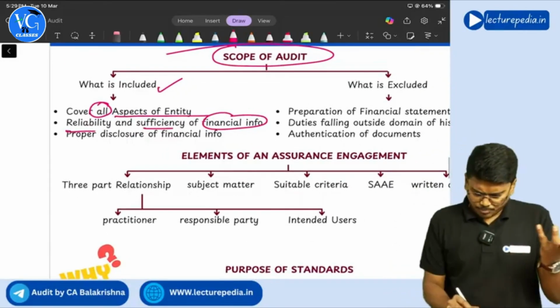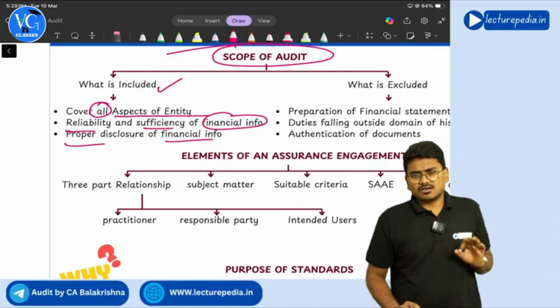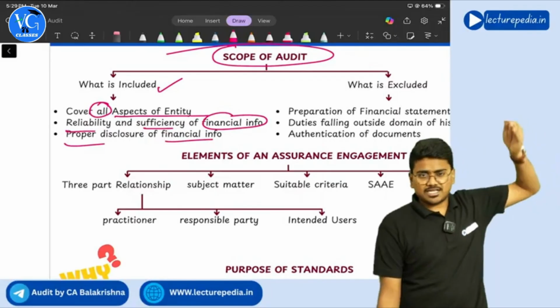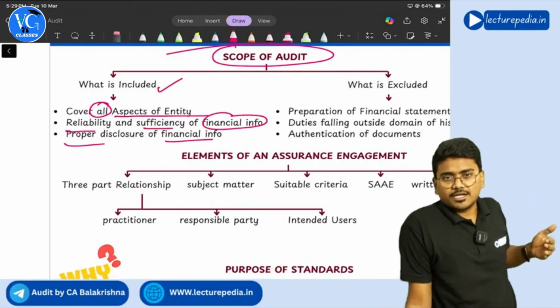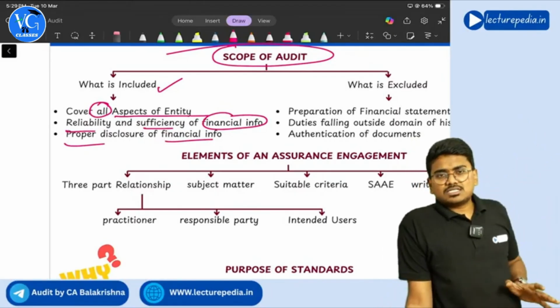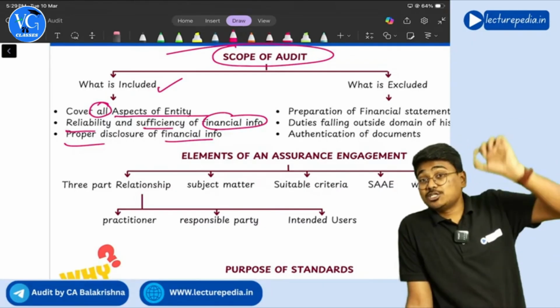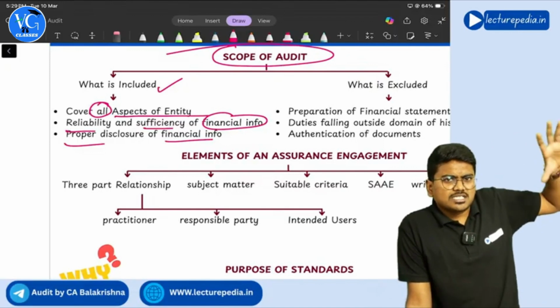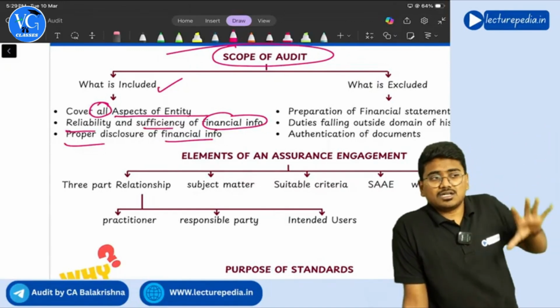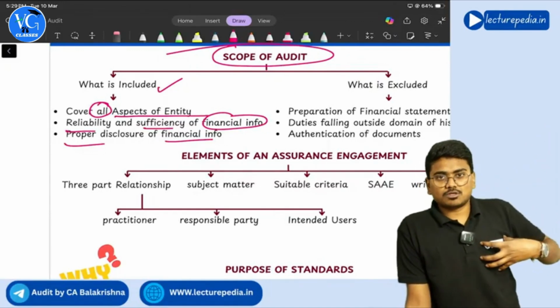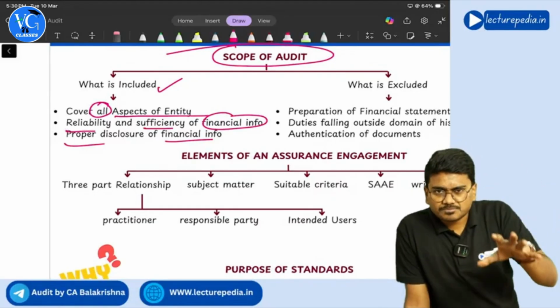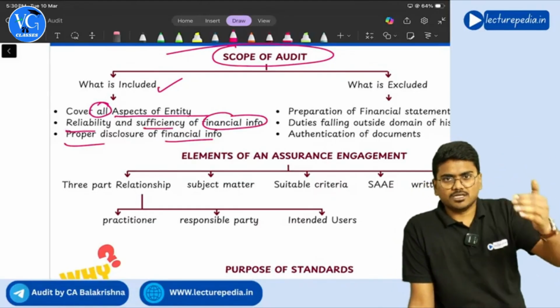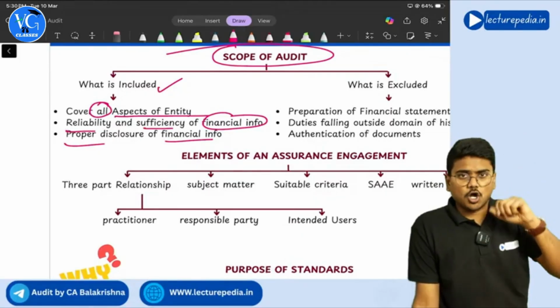Understanding? Next, proper disclosures in the financial information. So for the financial statements that the management has prepared, whether all the disclosures required as per Schedule 3, as per the financial reporting framework, have been properly given or not, checking that also forms part of the auditor's duty. Okay, that is also within the scope of audit.